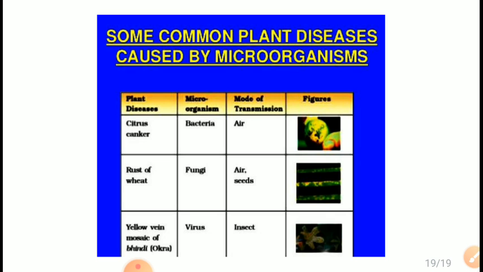First is citrus canker. It is caused by bacteria and the mode of transmission is air. Next is rust of wheat, and the microorganism which causes this disease in wheat is fungi, and the mode of transmission is air or seeds. Next is yellow vein mosaic of bhindi or okra. It is caused by virus, and the mode of transmission is insects.